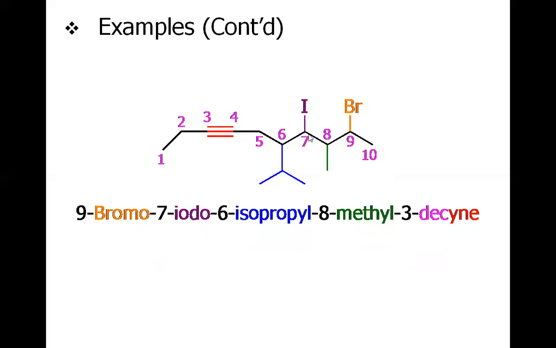So just consider the alphabetical order. It's called 9 bromo because bromo comes prior to iodo, which comes prior to isopropyl, which in turn comes prior to methyl. So 9 bromo, 7 iodo, 6 isopropyl, 8 methyl and decyne, 3 decyne. 3 because the position is at 3, and D because of 10 carbons.